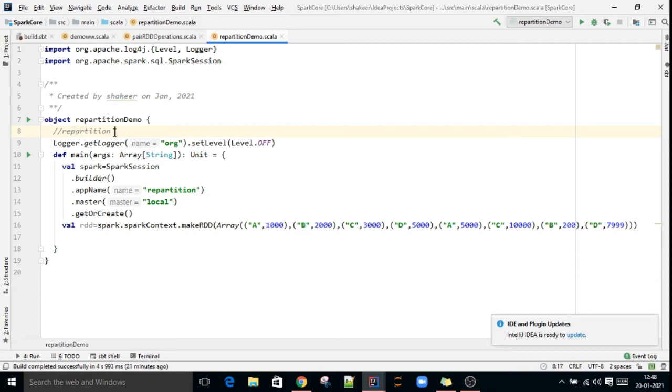If you use repartition, a lot of shuffling will happen in the partitions. Why? Let us say one RDD has 10 partitions.